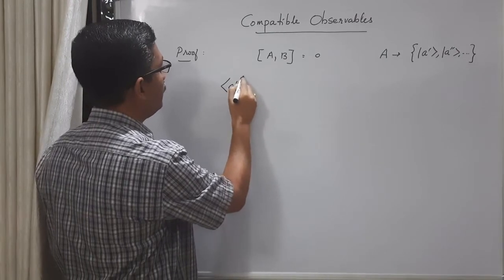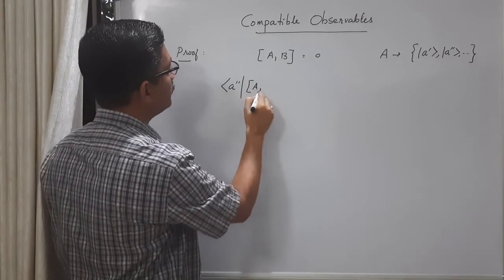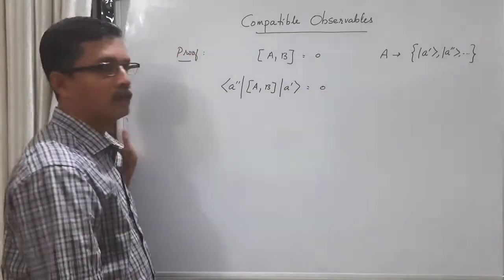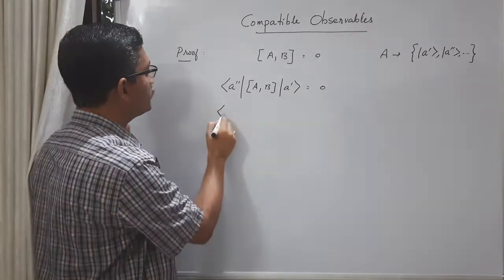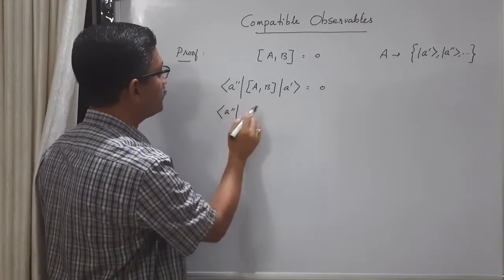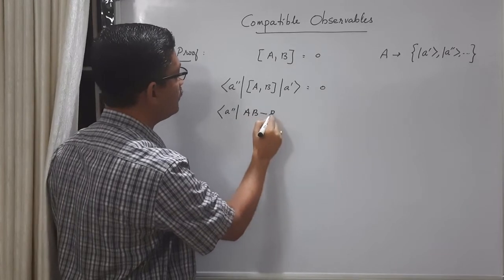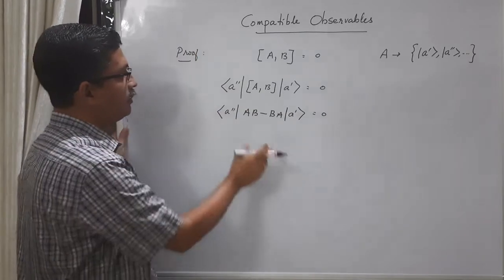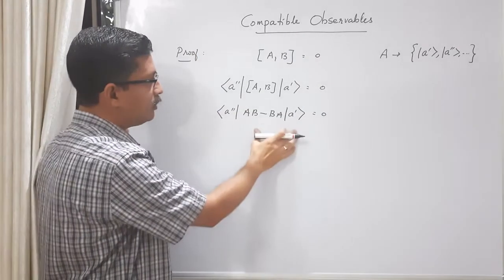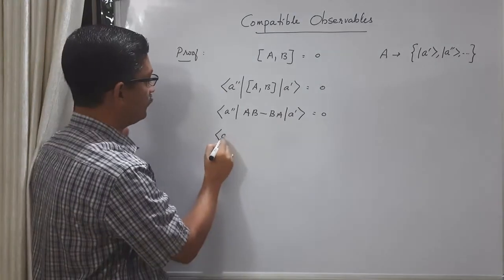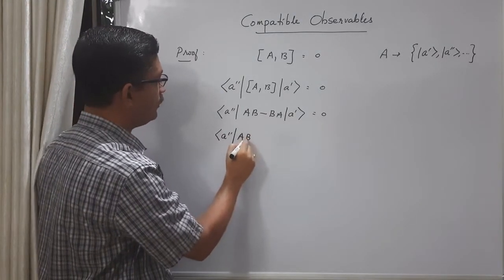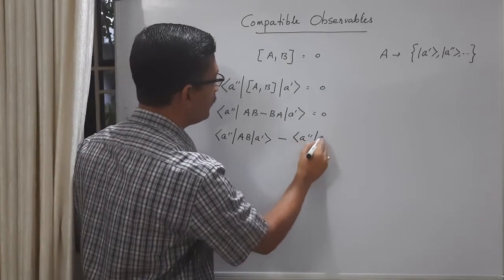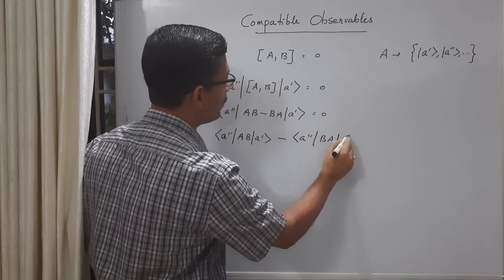So it is like this. Take A double prime, the operator commutator of A and B, A prime. Let us expand this commutator. So we get AB minus BA. We can split this as two matrix elements. So we have A double prime, AB, A prime. This is one matrix element, minus A double prime, BA, A prime.